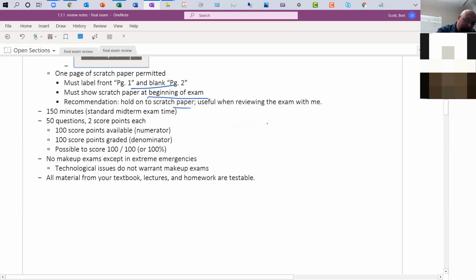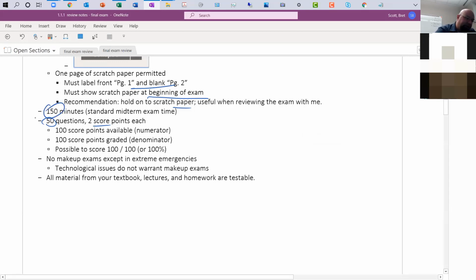There we go. Come on, computer. So how many questions are there on the exam? Well, there are 50 questions worth 2 points each. There are no extra credit points in the final exam. Final exam is what it is. You just want to score as much as possible. The good news is each question, even if you miss a question, it's not hammering you 3 points. It's only going to hammer you 2 points. So that's a good thing.